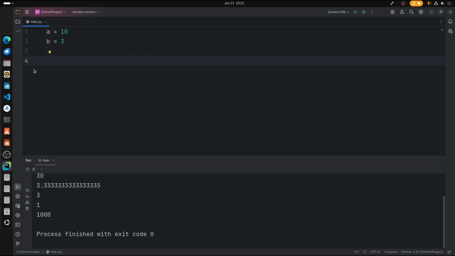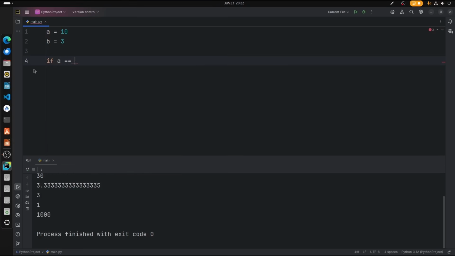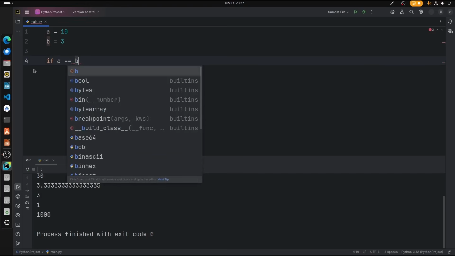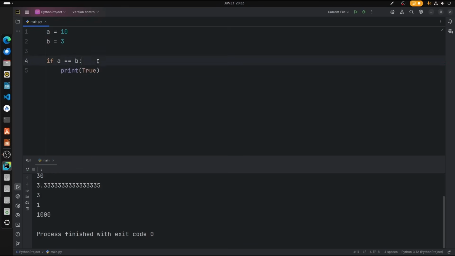So for comparison, what we do here is, let us say if A is equal to B, in that case print true. Alright, so if A is equal to B, then print true. But why are there two equals here? You may ask me.